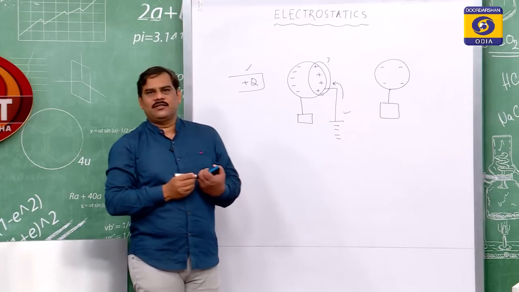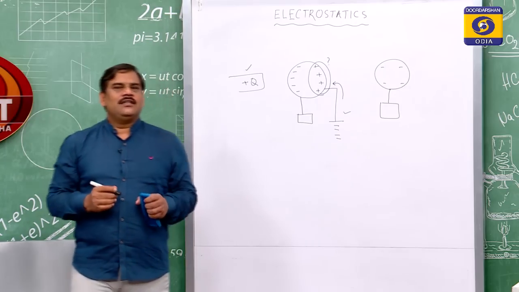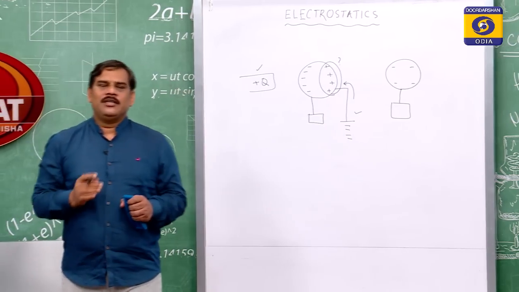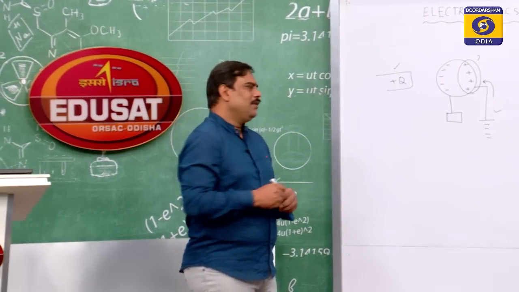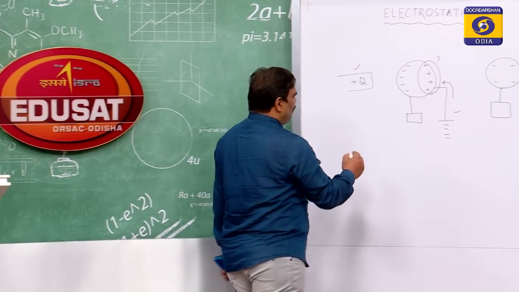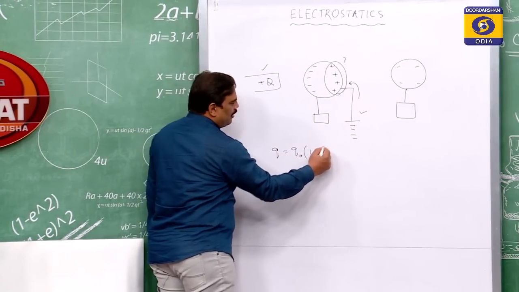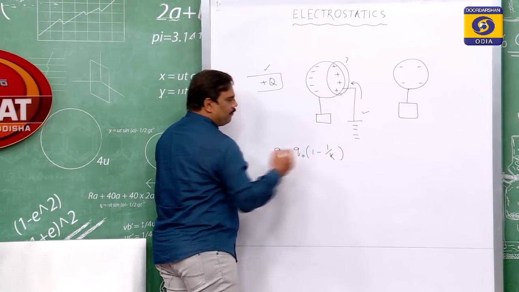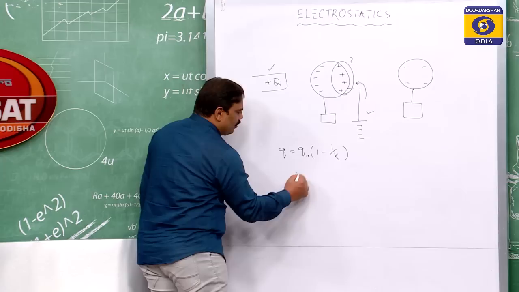In this process, we cannot say that an equal amount of charge will be developed on the body. The charge developed is given by the formula Q equal to Q0 into 1 minus 1 over K, where K is the dielectric constant.